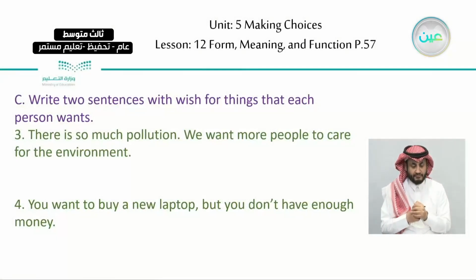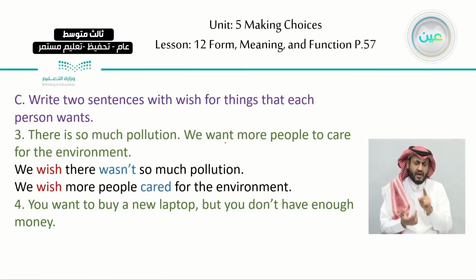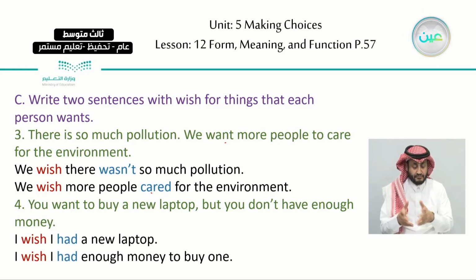Number 3, there is so much pollution. We want more people to care for the environment. The examples: we wish there wasn't so much pollution. We wish more people cared for the environment. Number 4, you want to buy a new laptop. So the answers, I will go through the answers only.